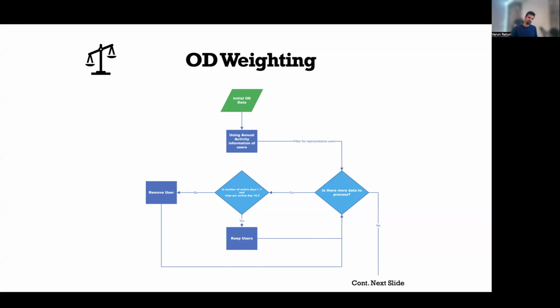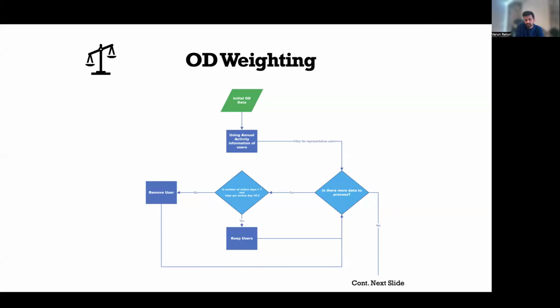In order to do that, we are only keeping users that are active for at least a week in that entire year, and are also producing a reasonable number of trips per active day. So if the trips per active day is greater than 0.2, we are keeping those users. And if they're active over a week, we are keeping those users. Otherwise, we are rejecting those users. This is done to keep only representative users, since we are going to scale them back to the population, so that it doesn't skew our estimates.